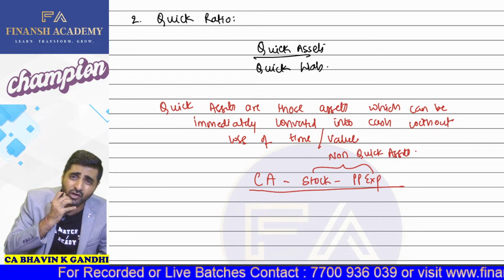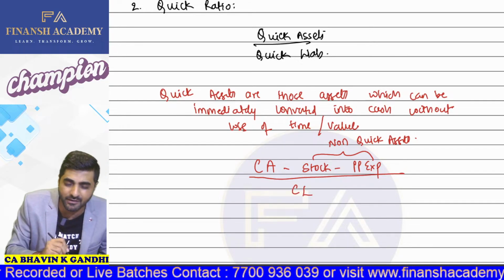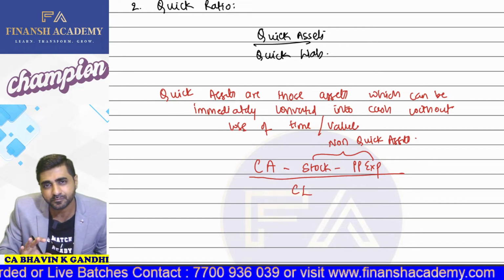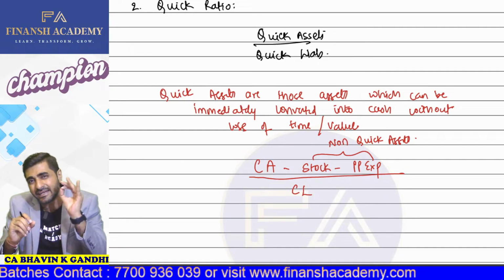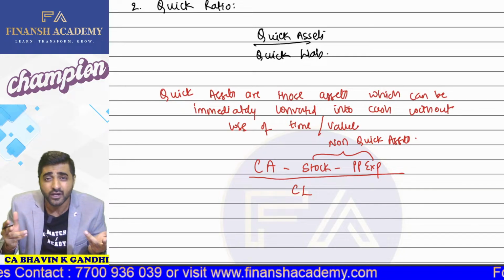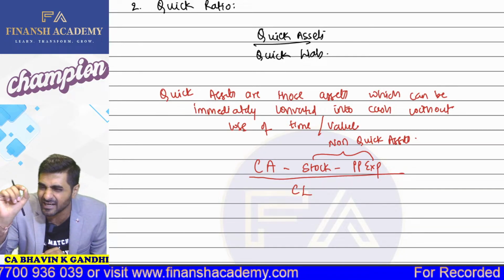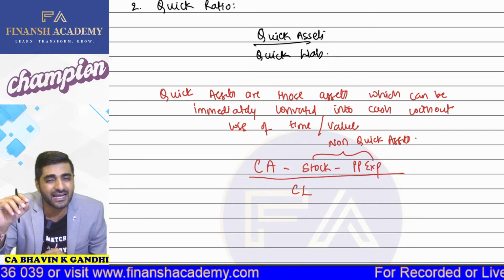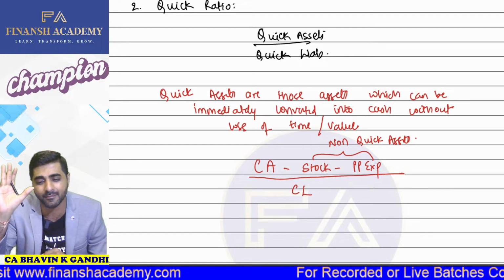Okay. And what are your quick liabilities? Then, my dear students, all your current liabilities are your quick liabilities. So all your current liabilities, can you immediately repay them if you want to? Yes or no? Yes, sir. Okay. But there is one exception to it, that is bank overdraft. But ICAI doesn't consider it. ICAI considers bank overdraft also as your quick liability only.